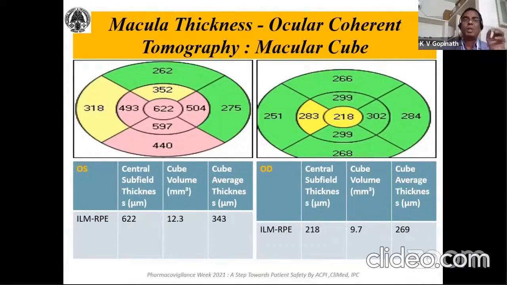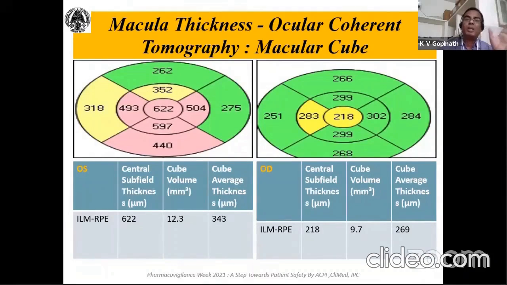Generally, the normal macular thickness is around 255, plus or minus 13. In the left eye, it is about 343. It is very abnormal.